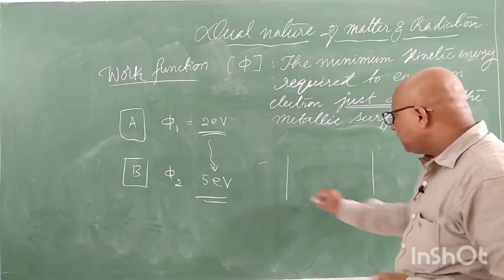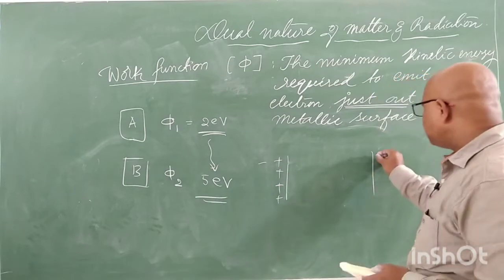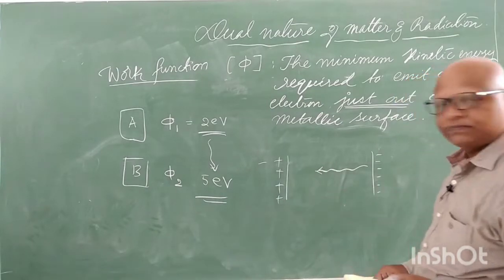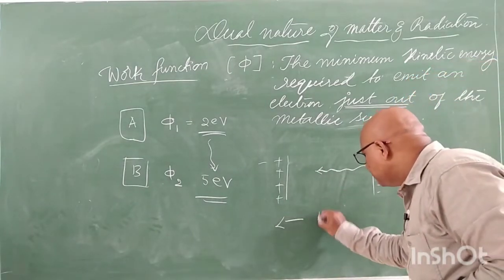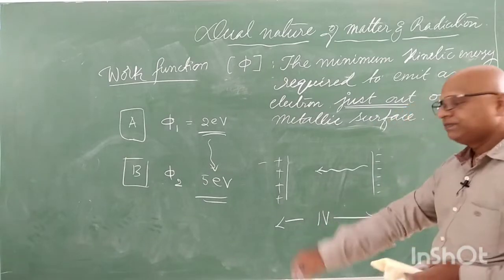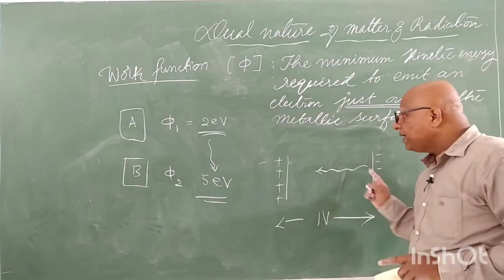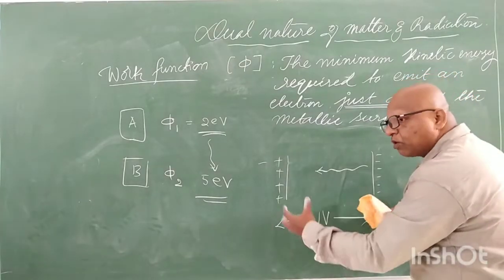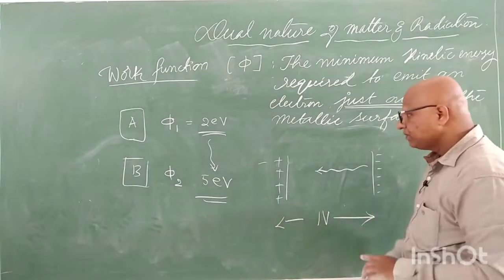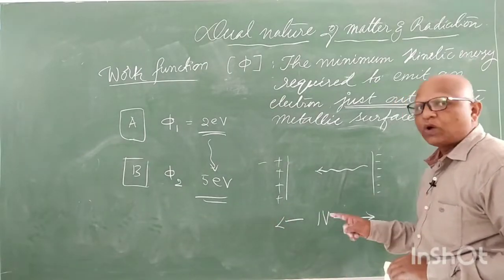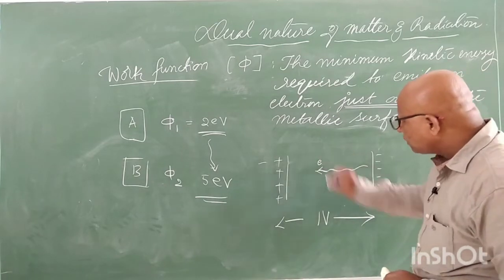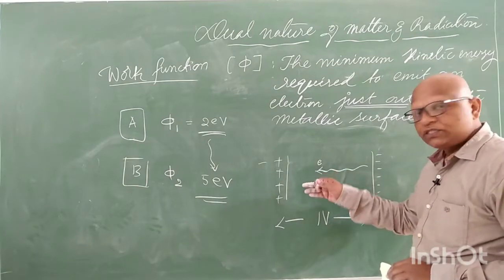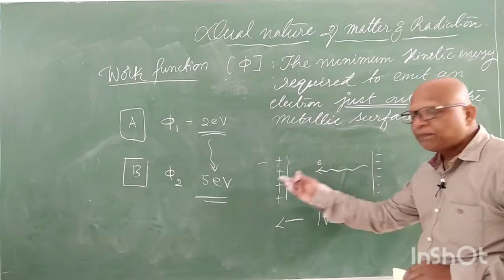See, there is a positive plate and a negative plate. From the negative plate an electron is released. What is the voltage between these two plates? Let it be 1 volt, because you have to make the plates stronger and stronger by applying more and more potential difference between them. If the potential difference between the plates is 1 volt, then one electron will have sufficient kinetic energy to go from the negative plate to the positive plate.